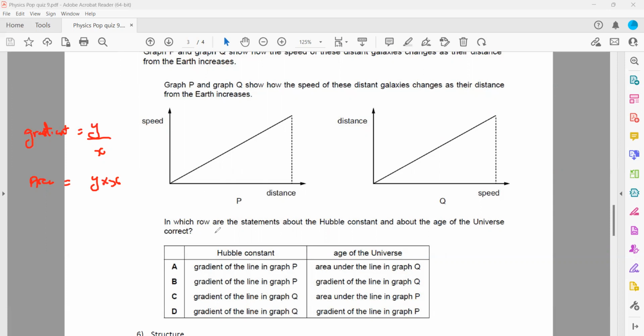Now, Hubble's constant. What is the Hubble constant? According to Hubble's law, speed is equal to Hubble constant times d. So speed divided by distance is equal to Hubble's constant.